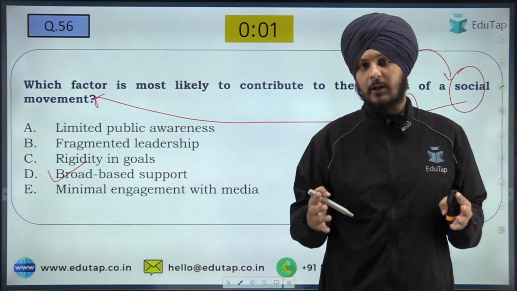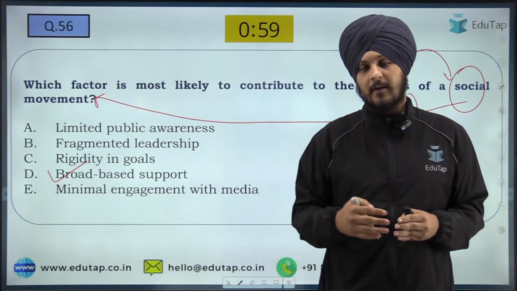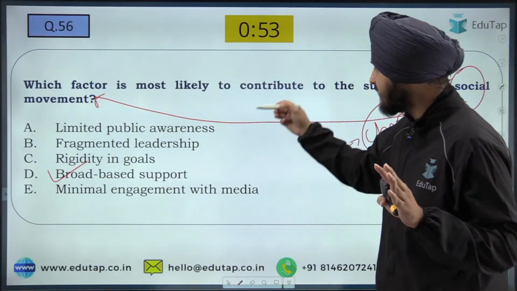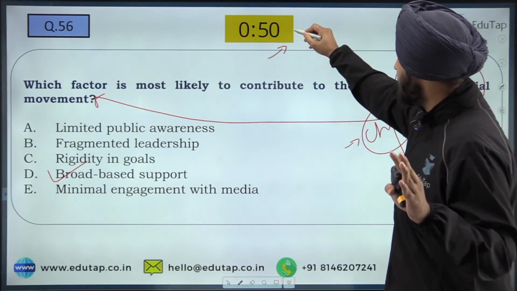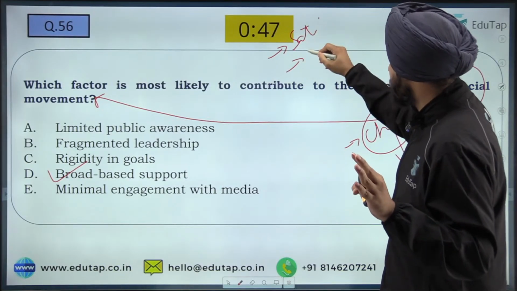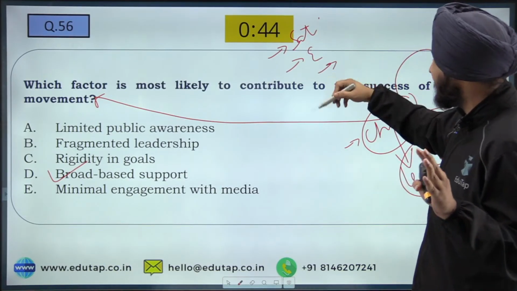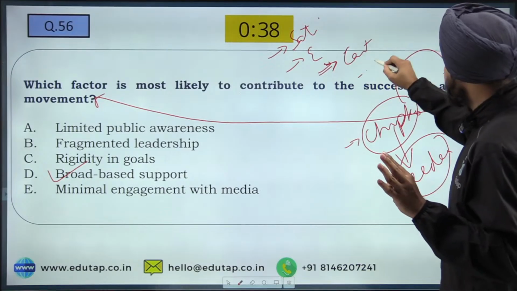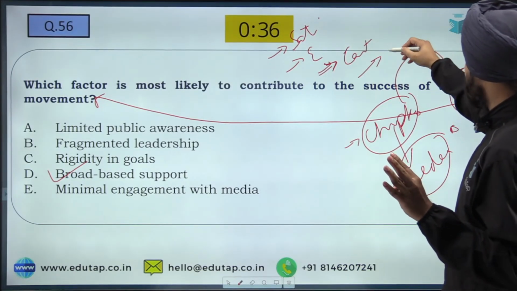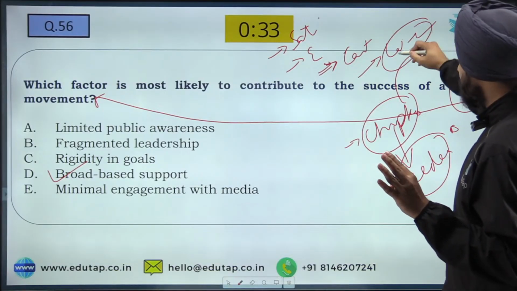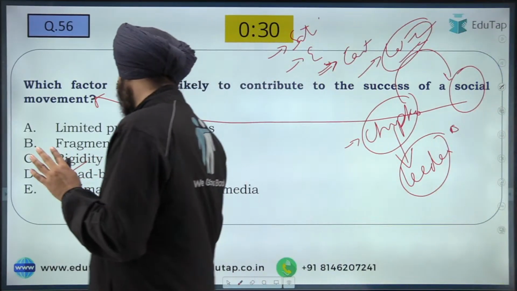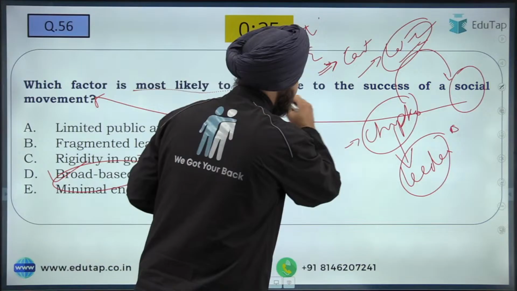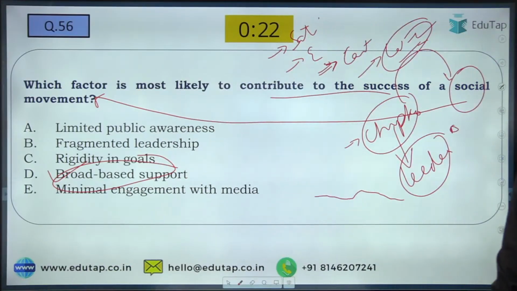If there is not big support for a certain movement, because if the public is not supporting that certain project, goal, or movement... For example, you can take the movement with respect to sati, movements with respect to the environment, historically the movements with respect to caste, and the different labor rights movements. What did all these require in a primary manner? Broad-based support. So it is going to be the most likely factor that contributes to the success of a social movement. Fine. So I hope it is clear.